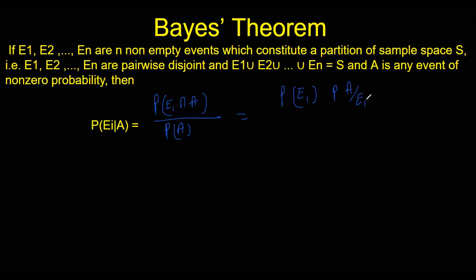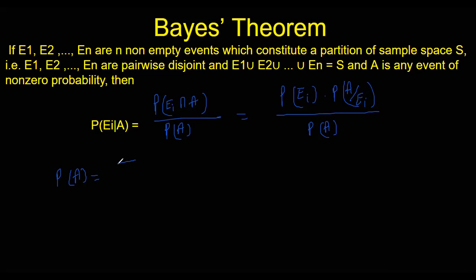This is the multiplication theorem of probability. P(Ei) into P(A over Ei) divided by P(A). Now, P(A) is the total probability of the event A that we saw in the previous case when we found the total probability of A. P(A) was actually the sum of all those P(E1) P(A by E1), P(E2) P(A by E2), and so on.